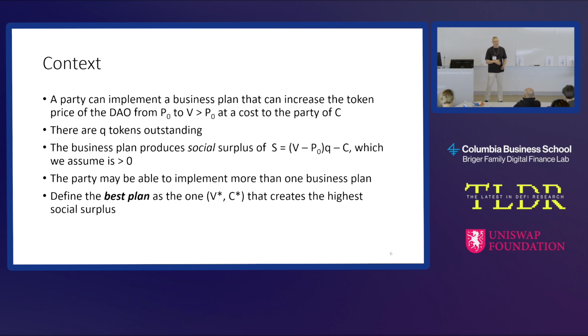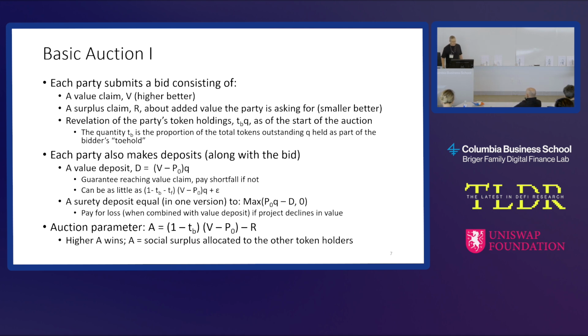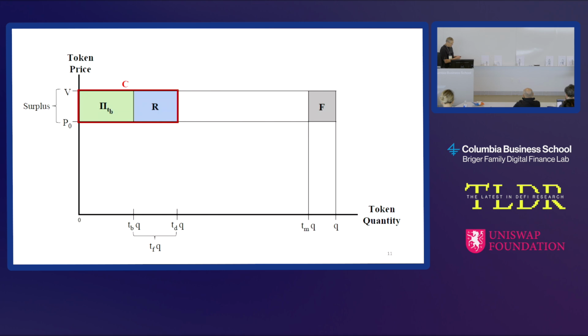We hypothesize V star, C star, which is going to give us the best they can do in creating social surplus. Okay, so how does the auction work? A bid consists of three things. I'm going to go back to this slide, but I'm going to go to a picture to explain this. All right, so here's the picture.